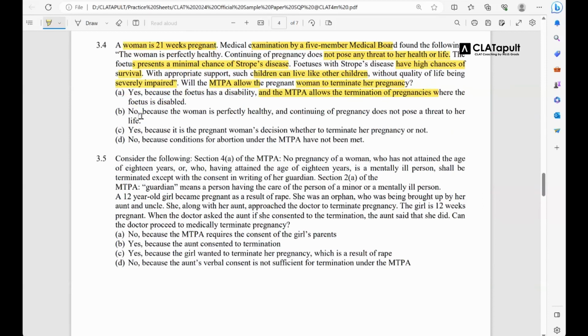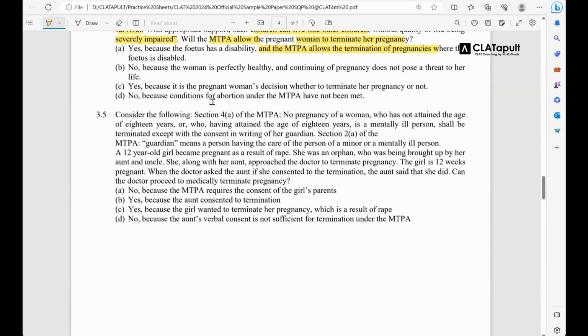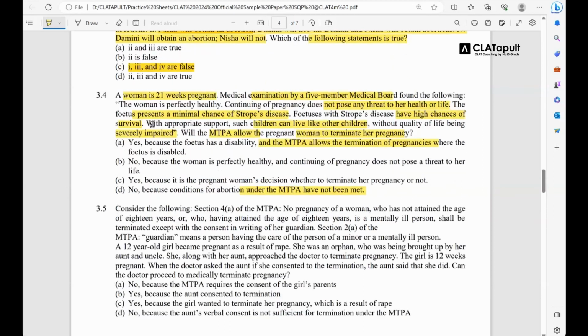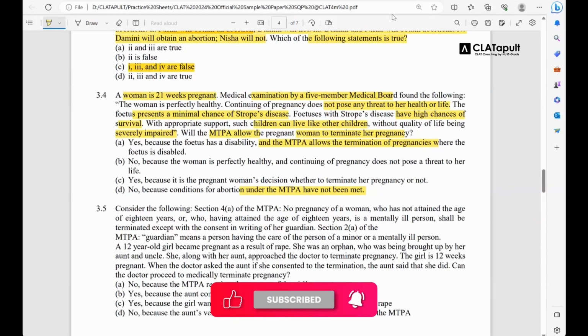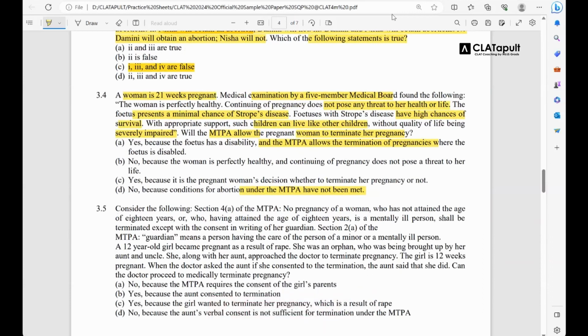Let's look at B. No, because the woman is perfectly healthy and continuing the pregnancy does not pose a threat to her life. Okay. D: No, because conditions of abortions under the MTPA have not been met. Now you answer between B and D. Give me the best answer you think it is. All right, I've seen a lot of D's, which is absolutely correct, but I saw a couple of B's too. So I'll just clarify.